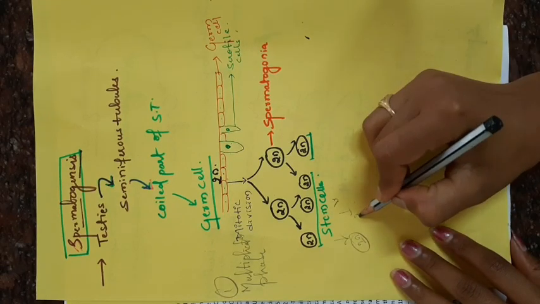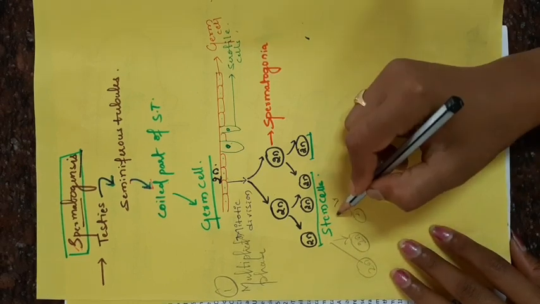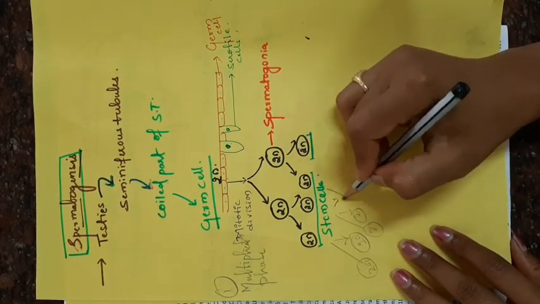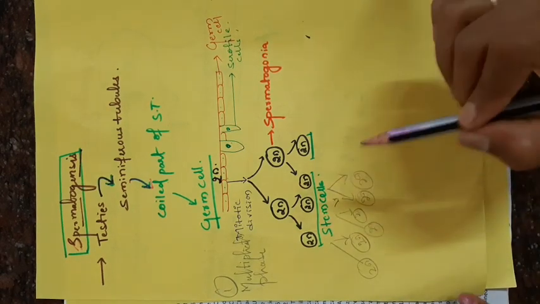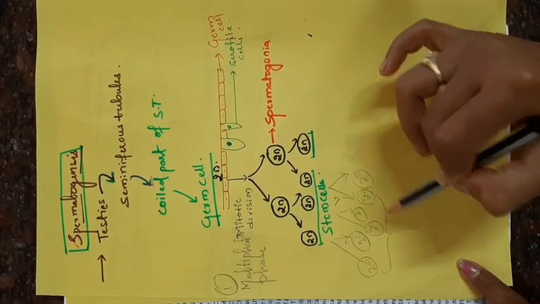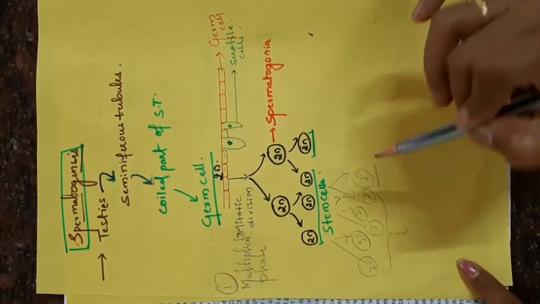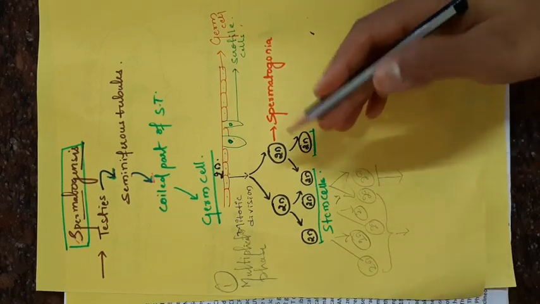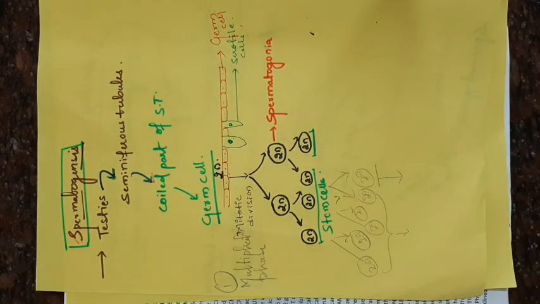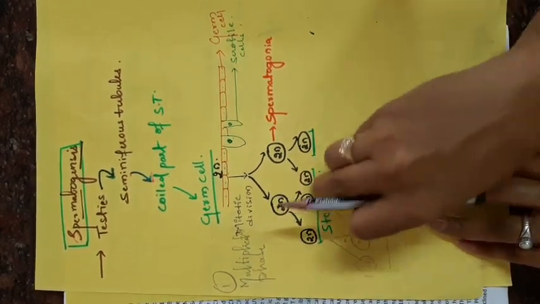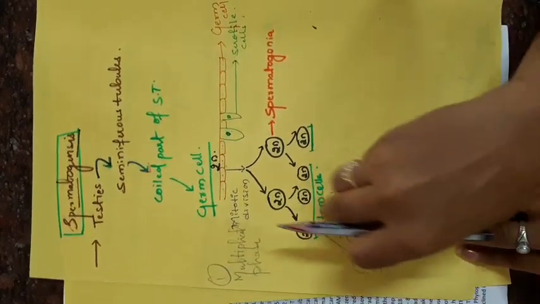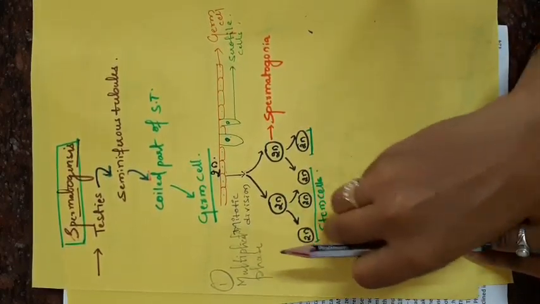cells. Okay, suppose for example I am taking these 3 cells, again 6 diploid spermatogonia will be produced. Here 5 spermatogonia act as stem cells, and again 1 spermatogonium undergoes the process of spermatogenesis. I hope all of you understand this. If you have any doubts, you can ask in the comment section, otherwise you can easily call me.